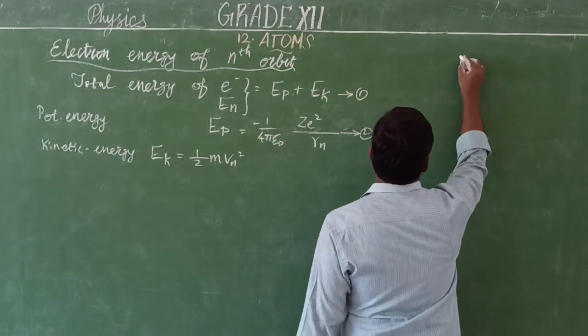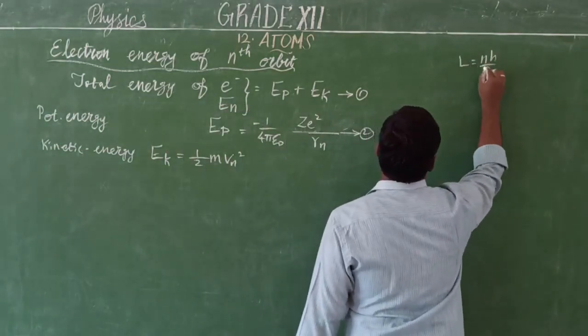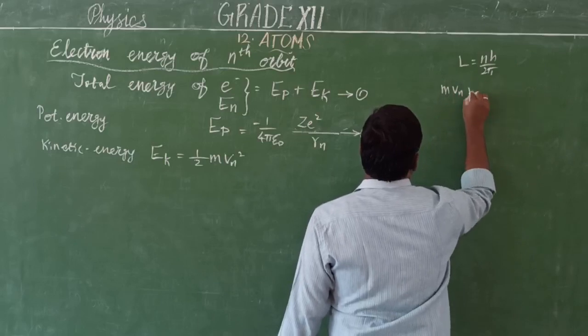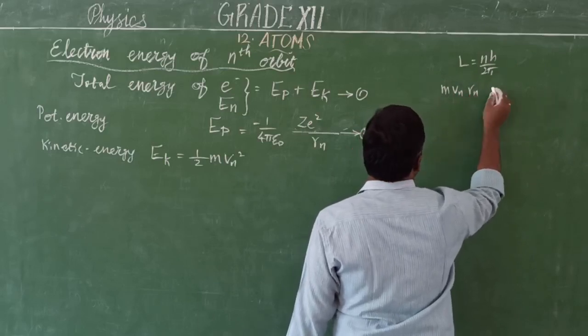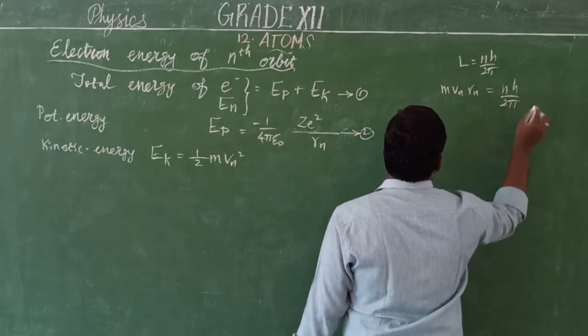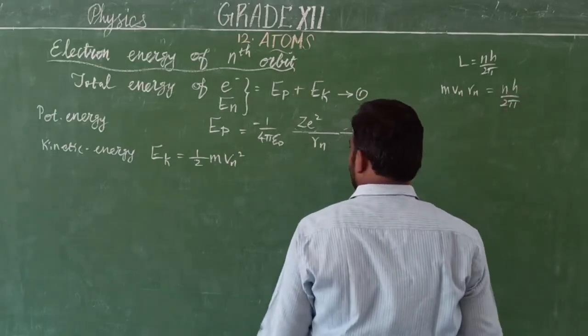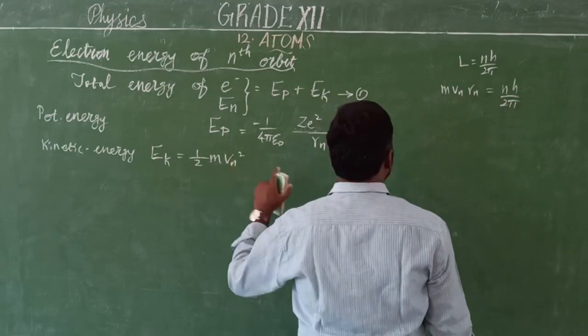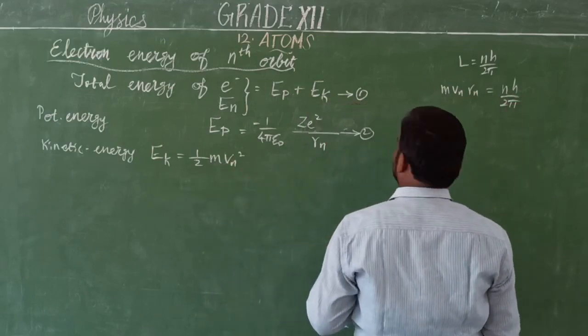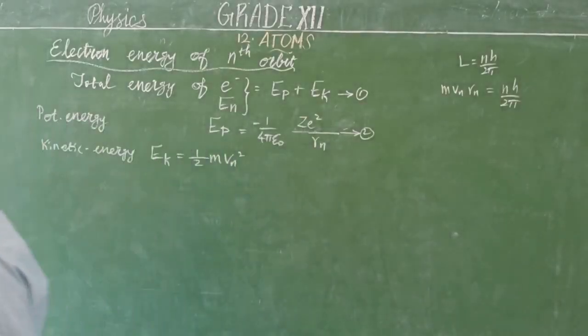Yes, from the second postulate, L is equal to nh by 2 pi, so m vn Rn is equal to nh by 2 pi. We want only m v square. Half m v square is correct.